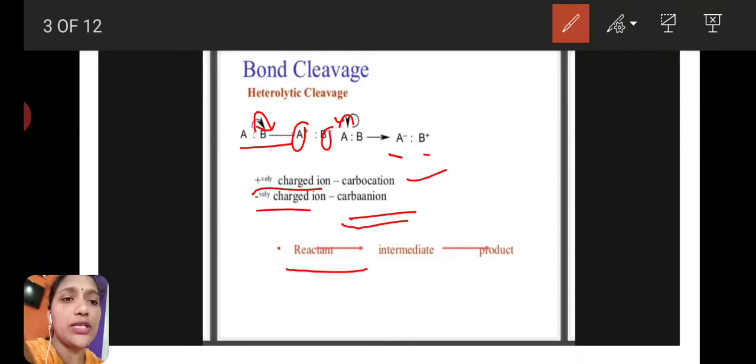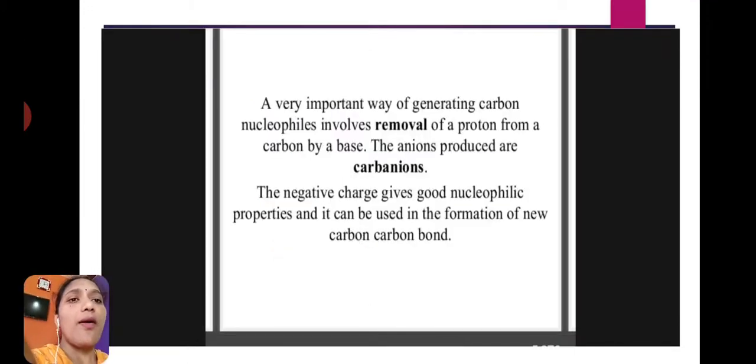Okay, here these are the reactants. Reactants undergo some type of cleavage and form intermediates, then the intermediates are converted to products. This is the chemical reaction. First, reactants participate in bond cleavage or dissociation and form intermediates, then those intermediates are converted to products. This is the chemical reaction process.